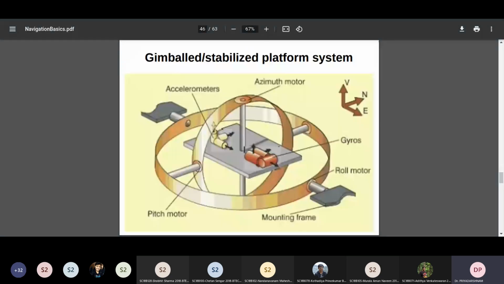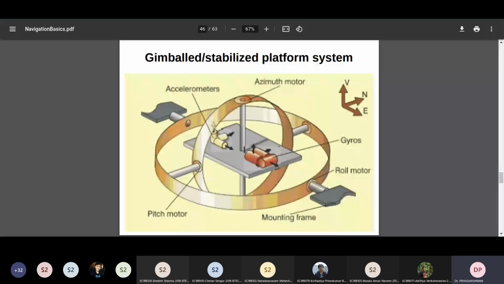So in the gimbal platform system, we started with an assumption that there is a set of 3 gimbals. The outermost gimbal is directly fixed to the launch vehicle, and these gimbals are friction free. That is the first assumption we made. If the gimbals are friction free, then the central platform is free. Free in the sense it will remain in the same orientation as it was when you began the flight. That was the statement we made.